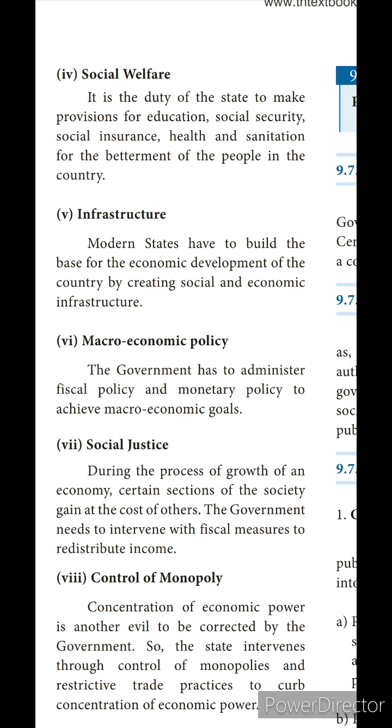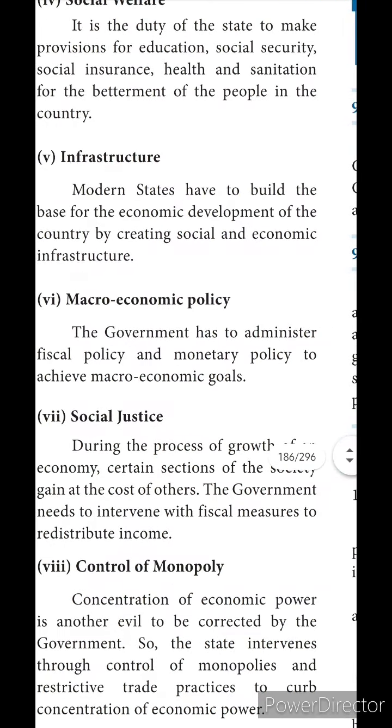Okay, infrastructure. With infrastructure also we are saying whether the country is developed or developing. Modern states have to build the base for the economic development of the country by creating social and economic infrastructure. Both they are saying. So society-wise as well as economic infrastructure should be developed there.